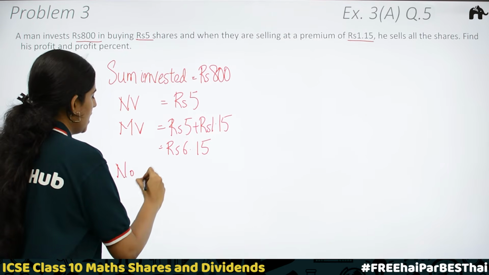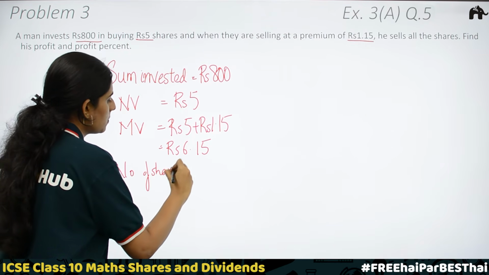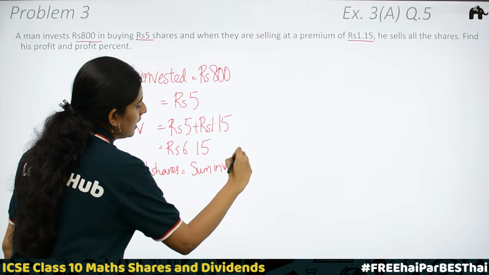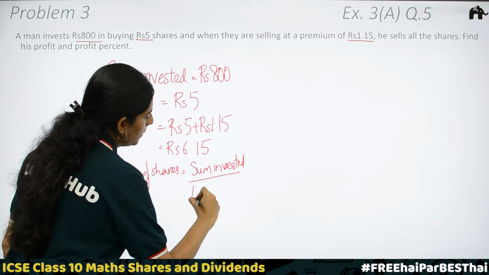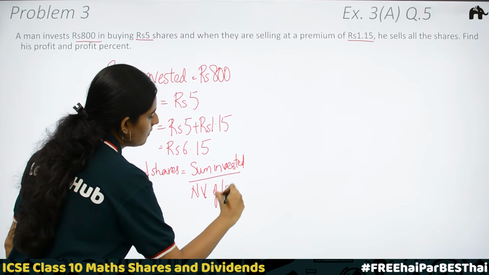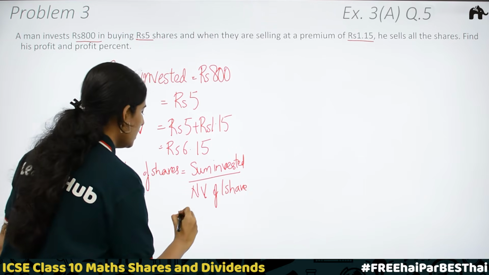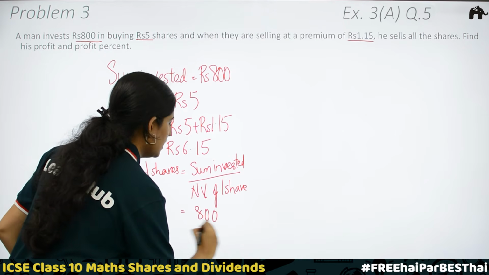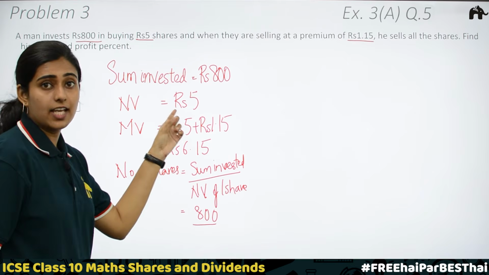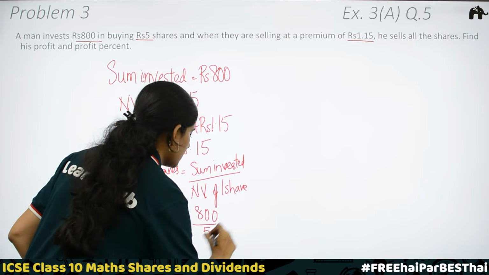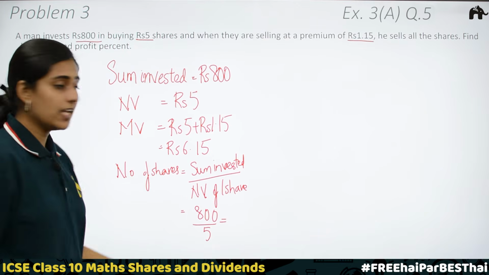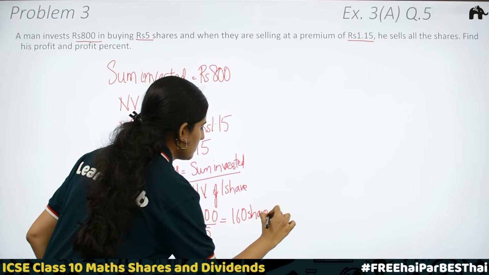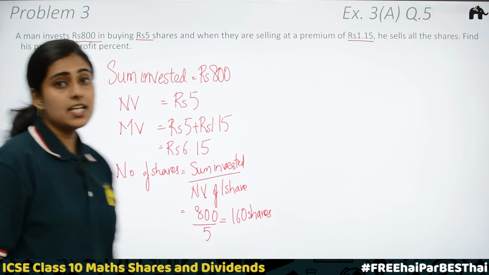The first formula. Number of shares is equal to sum invested divided by nominal value of one share. Sum invested we know that is 800 divided by nominal value of one share. Yes, 5. 800 divided by 5, 160. 160 shares. We got the number of shares.